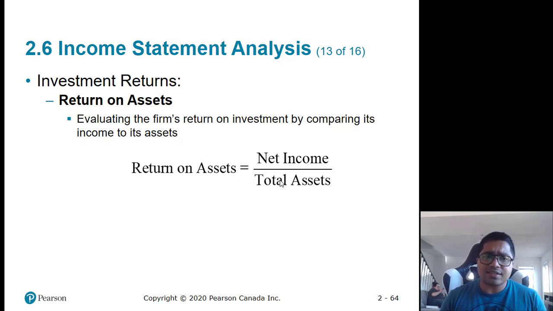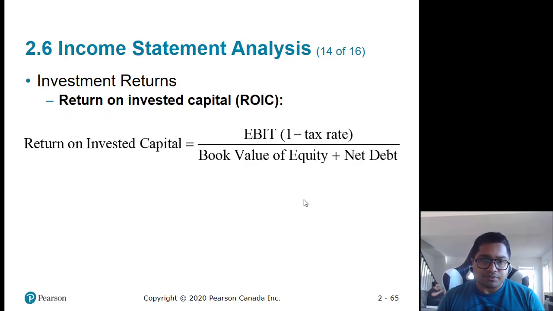Similarly, return on assets. Return on assets is more important for banks, because in terms of banks, all loans are the bank's assets. So whatever loan the bank gives are its assets, and how much return it is making on those assets is extremely important. So return on assets is calculated as net income divided by total assets.